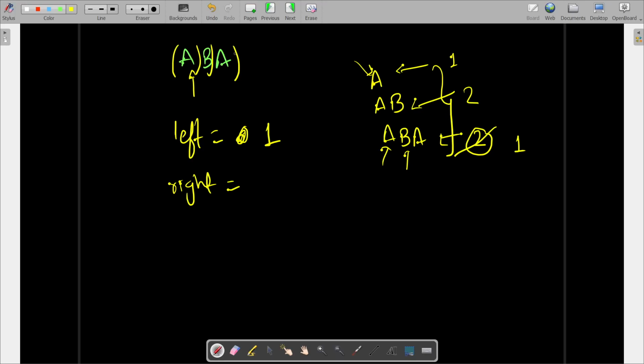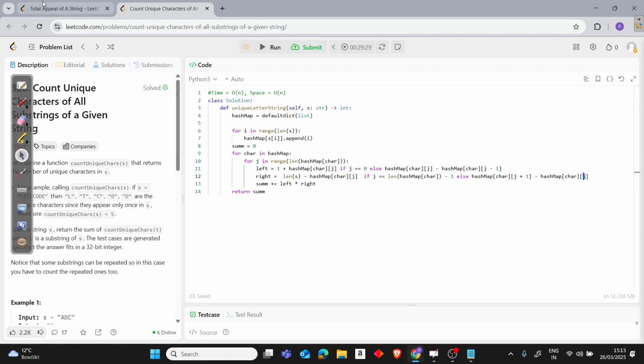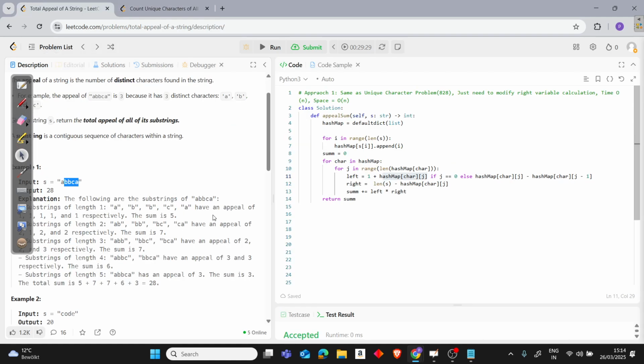Why? Because as I explained, we have to include this A, unlike the other problem where we discarded this A, right? So on the right side as well, we have to go 3 steps. So how will we find this 1 and how will we find this 3? Finding this 1 is the same thing: if it's the first occurrence, then we will use this formula. Right now it's the first occurrence, right? We are calculating for ABA. And mind it, here are all lower cases, and in that problem there were upper cases, but it doesn't matter, okay? But just be careful.